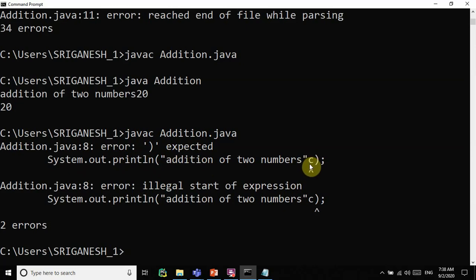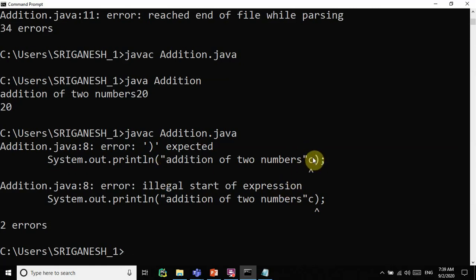But here we are adding a variable name, that is C. What is C actually? The system is unable to understand. So this kind of thing is an illegal expression. It shows a mistake but does not tell exactly what the problem is. In line 8 of the Addition Java program, something is expected, and it reads from left to right, expecting a parenthesis after the double quote. That's its nature.